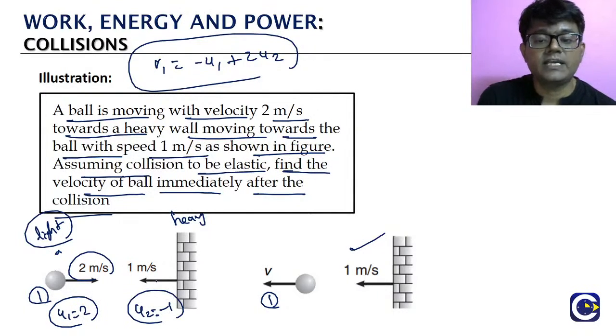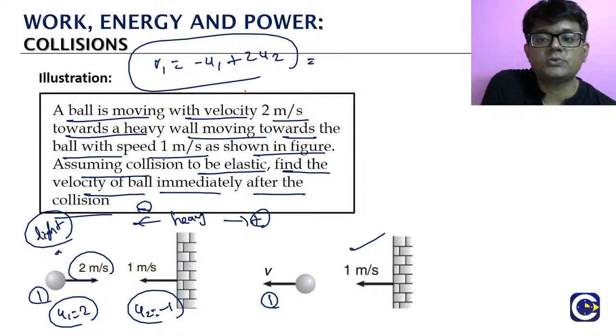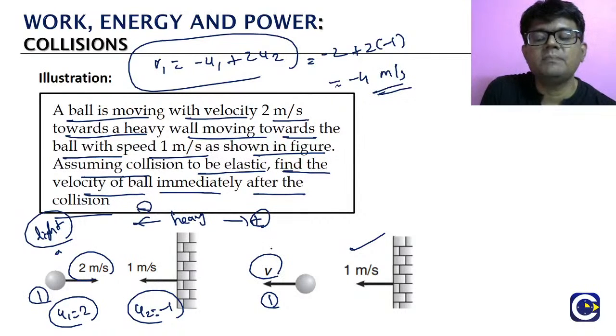Why minus 1? If you take the right to be positive, left will be negative. So minus u1 means minus 2, plus 2 times u2. Totally, minus 4. What is the velocity of this ball immediately after the collision? It will be minus 4 meters per second.